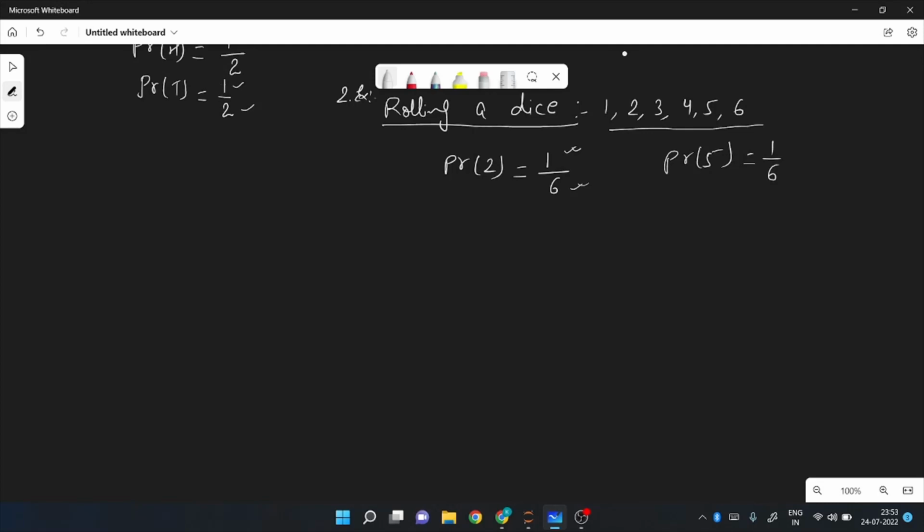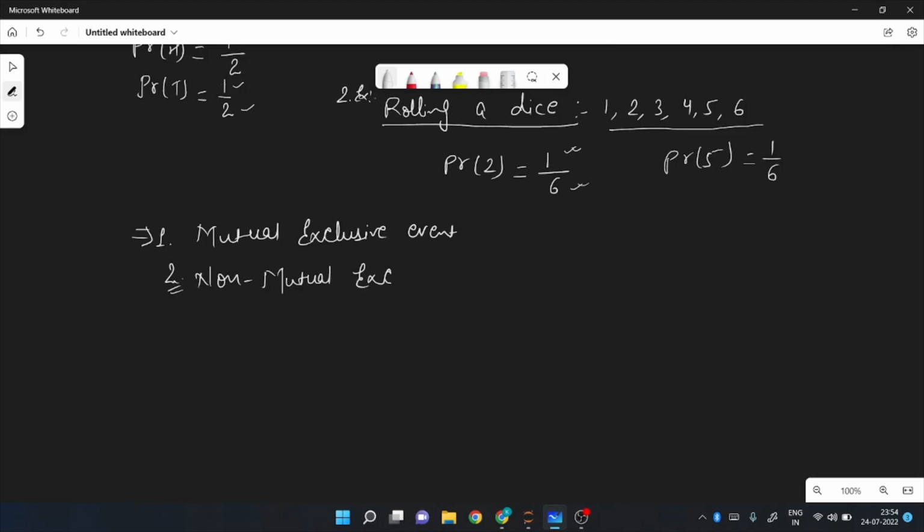Now there are two more important concepts if I am going to talk about probability. The first one is mutually exclusive events, and the second one is non-mutually exclusive events.